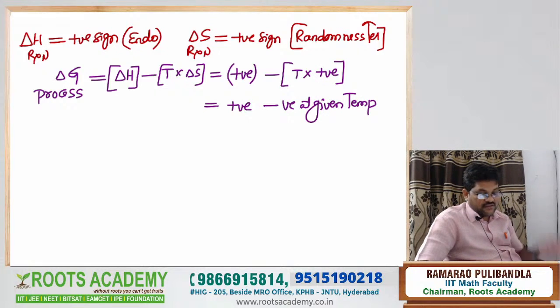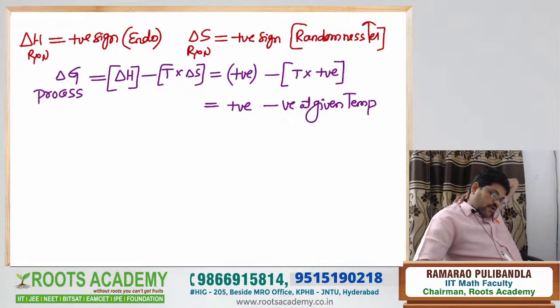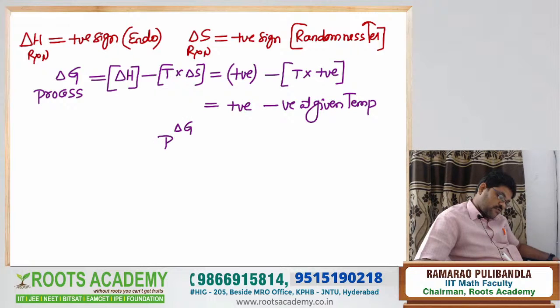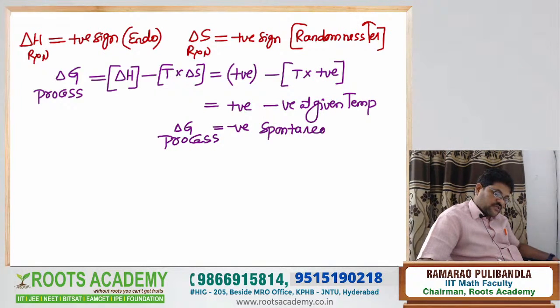Now, simple logic: delta G of the process is negative sign, that is spontaneous. That means the reaction moves on its own.